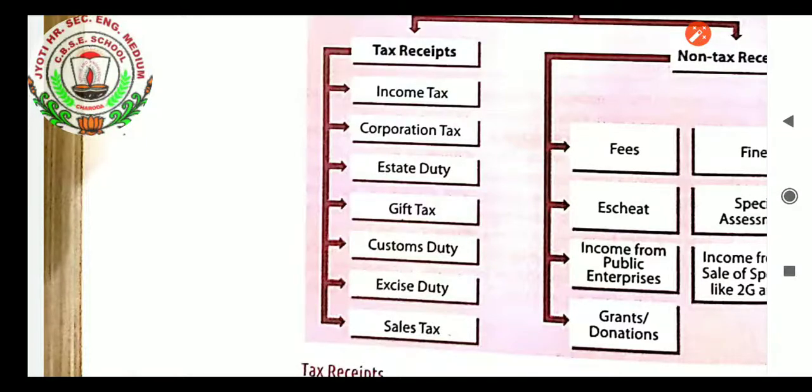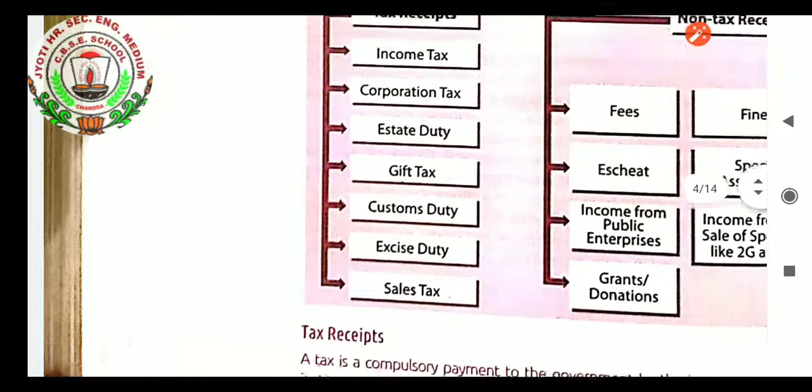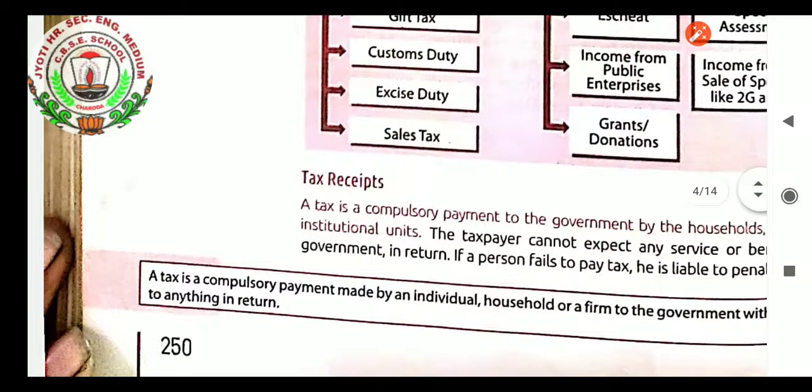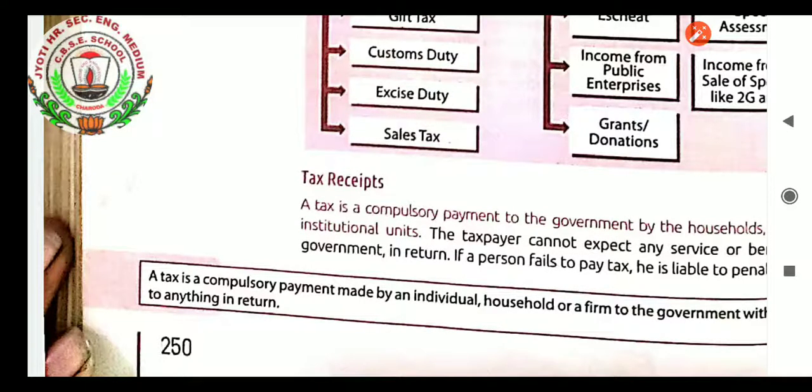It is a non-tax receipt. The tax receipt is the pakka one, and the kacha one is known as non-tax receipt. Likewise, there are many things where we do not get the complete receipts properly. That is non-tax receipt. Let us have the tax receipts one by one. A tax is a compulsory payment to the government by households and institutional units.